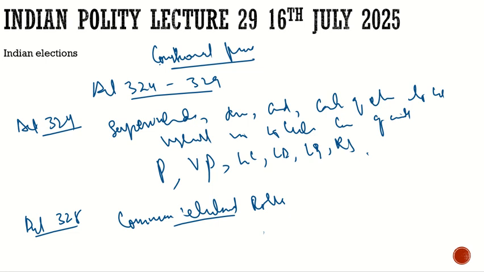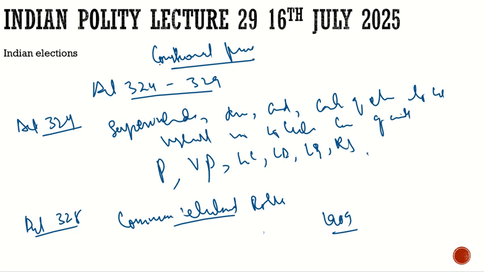It was the Morley-Minto reforms in 1909, when a separate electoral roll was given to Muslims, and at that time the comment was made, we are sowing the dragon's teeth, which eventually led to the partition of the country.